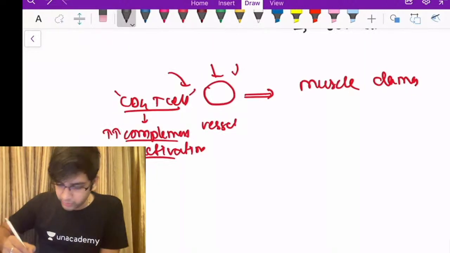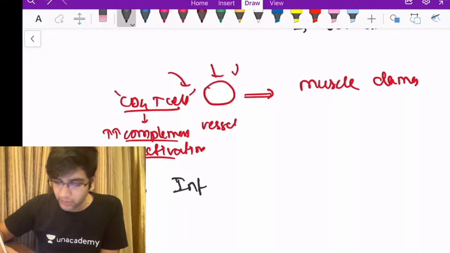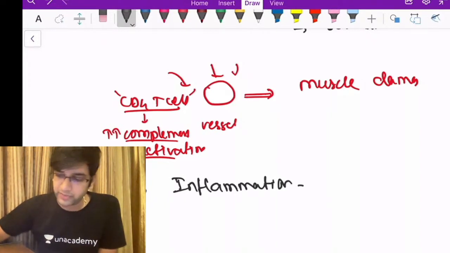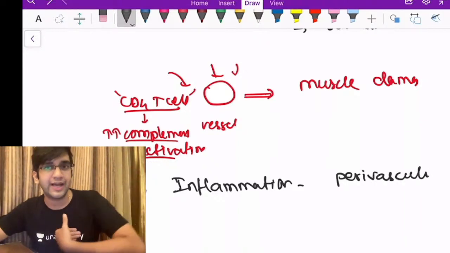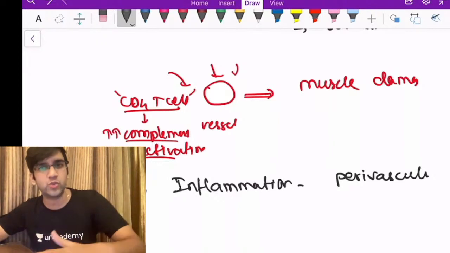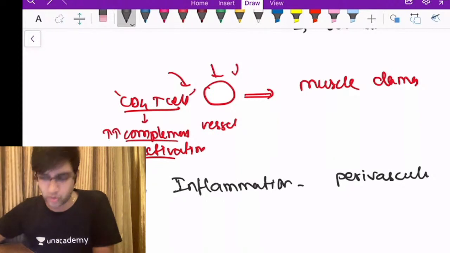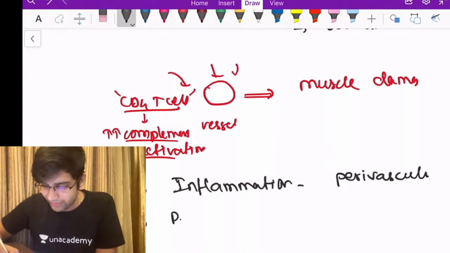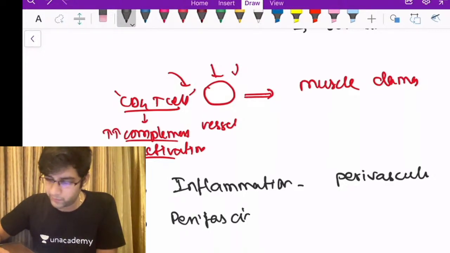So what I'm going to see in microscopy is a few things which are very, very characteristic. The inflammation will be restricted to perivascular. Most of the time the inflammation will be perivascular. It will not be throughout my muscle, like the question said, an endomysial inflammation completely throughout the muscle. I won't see that. The lymphomononuclear infiltrate will almost always surround my blood vessels, and as I said, you'll have a perivascular atrophy, which we just saw, right?